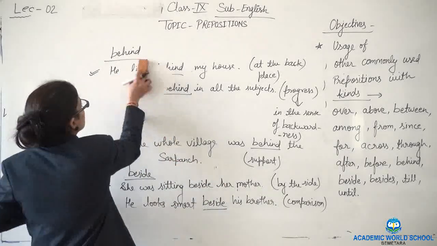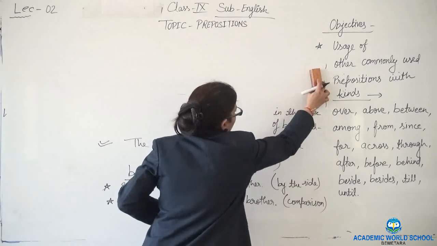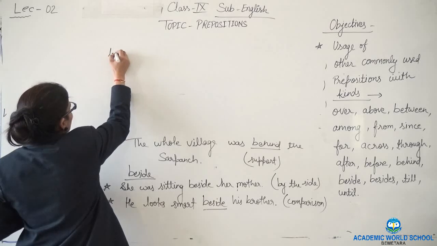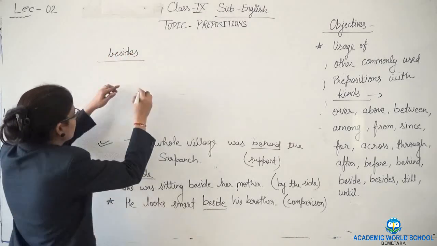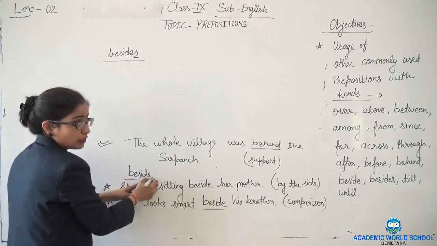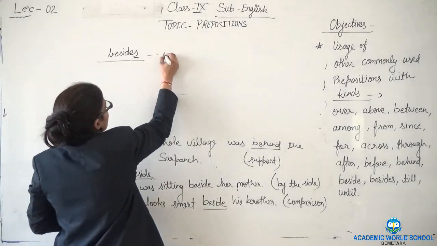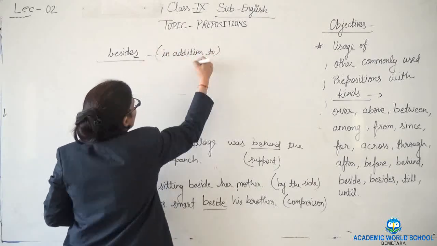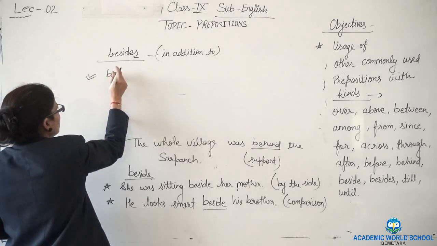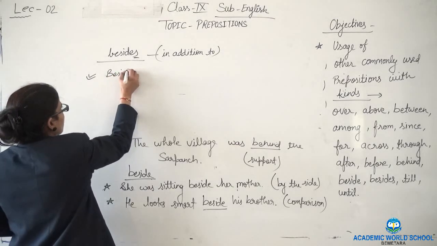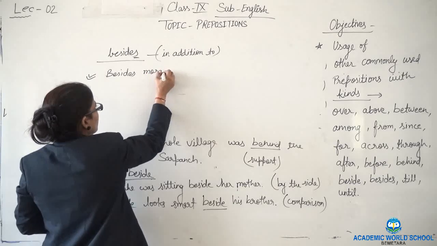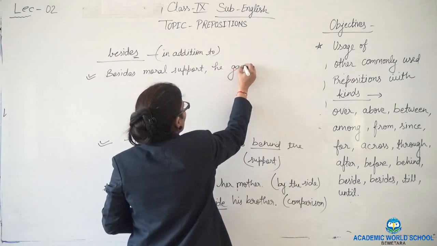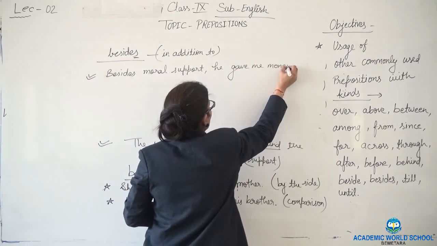Besides. Now use of besides. Besides means in addition to something. How? Here S is there and in this without S. Okay. So besides means in addition to. How? Like besides moral support, he gave me money also.